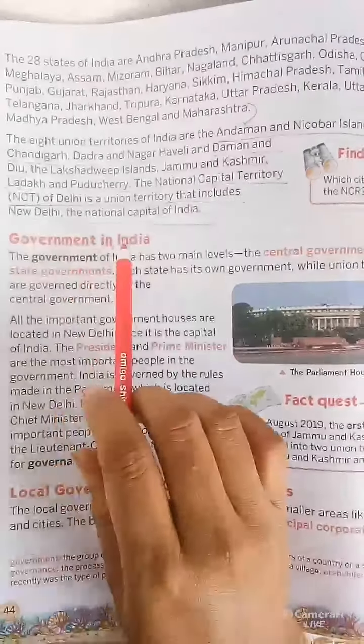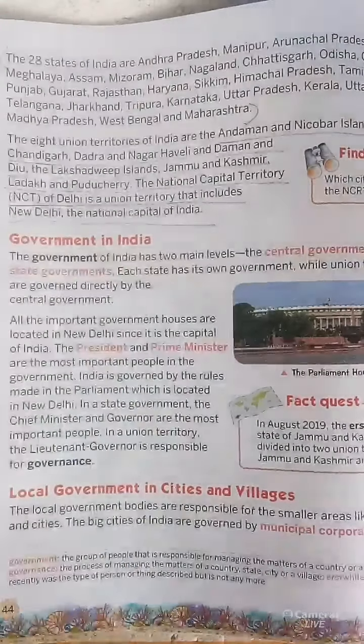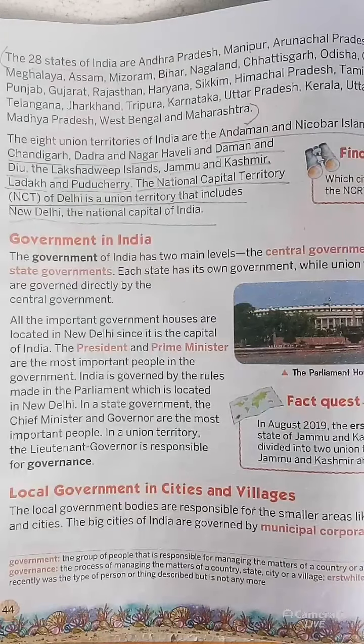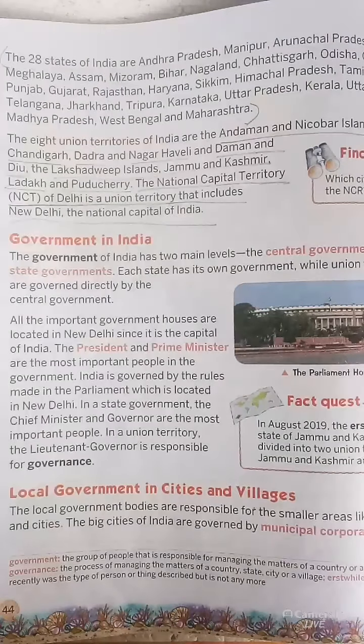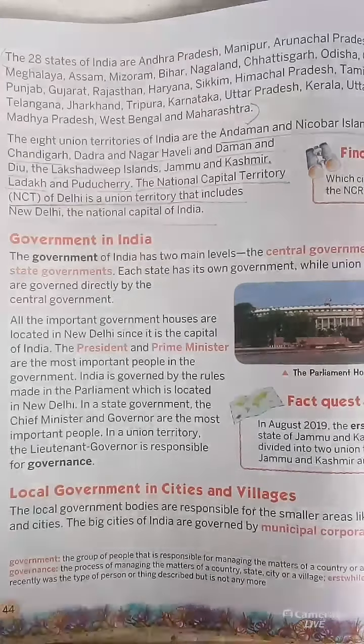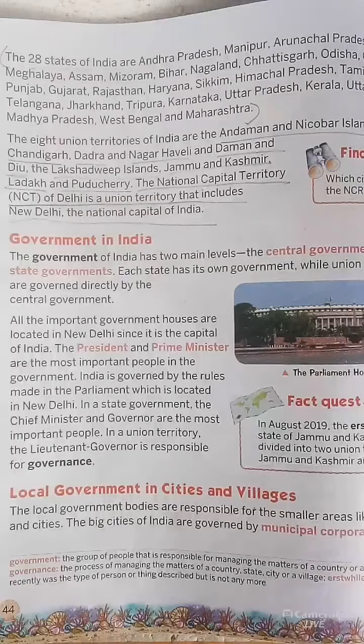Next, see government in India. What is government? Government is the group of people that is responsible for managing the matters of a country or a state. I already told you that it is very problematic for one person to take the whole responsibility for all the people.